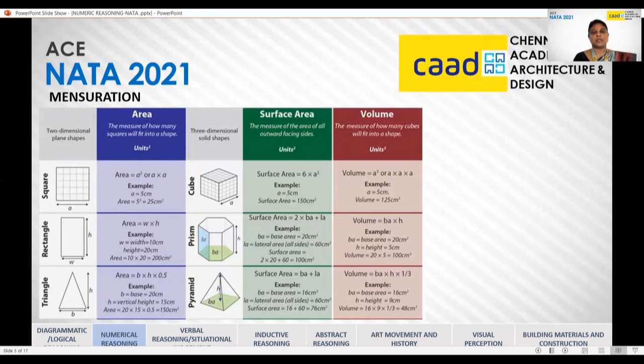And the next topic, which is very important again, is mensuration. So this deals with the area, the surface area, or the perimeter, or the volume of a space, which is more necessary for architects as well. So you have to have these formulae at your fingertips so that you can just apply them and do the calculations.